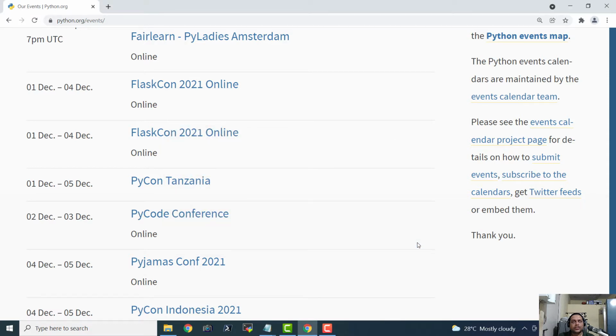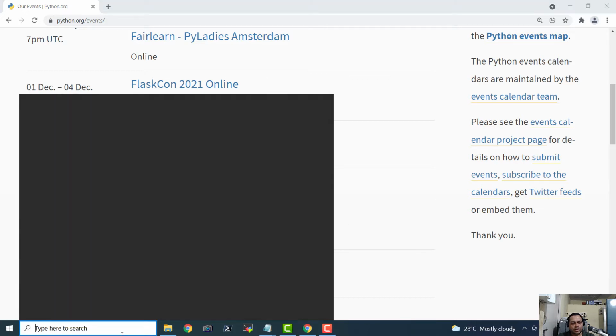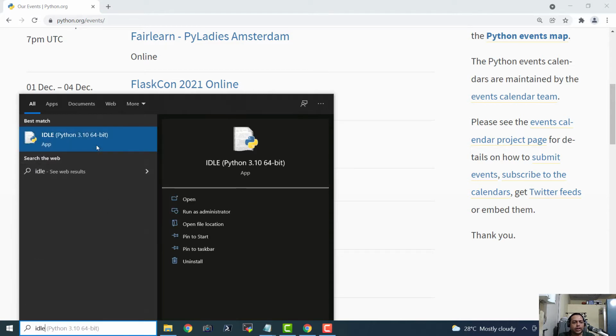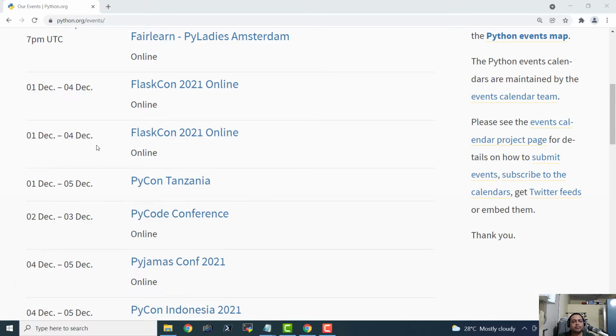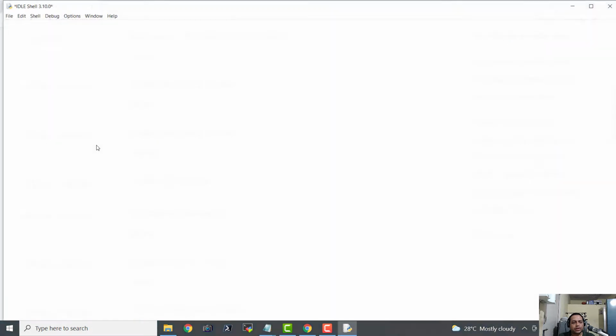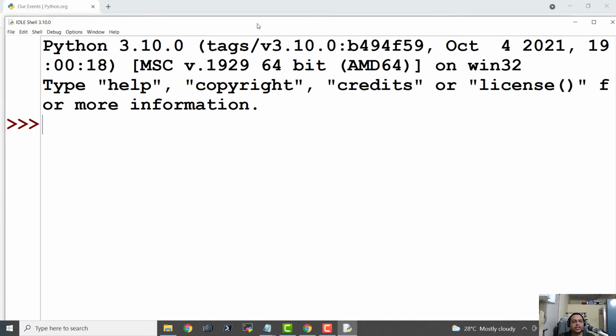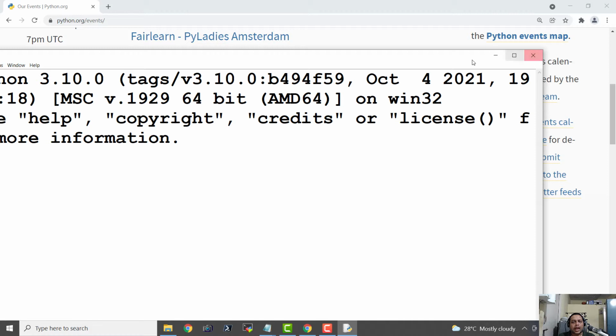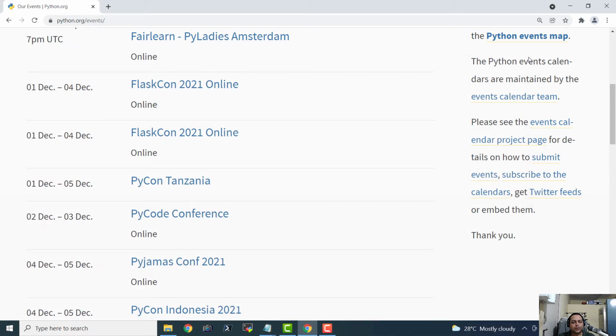Now the sure shot way of checking for Python installation is to click the search bar of your Windows and type in IDLE. It is the Integrated Development and Learning Environment. And it is going to launch Python's Integrated Development and Learning Environment in a moment. So this is cool. This is Python's IDLE for 3.10.0. It was released on October 4th, and today is the 21st of November 2021. Now I'm going to close it because we are going to explore this in the later part of this video.